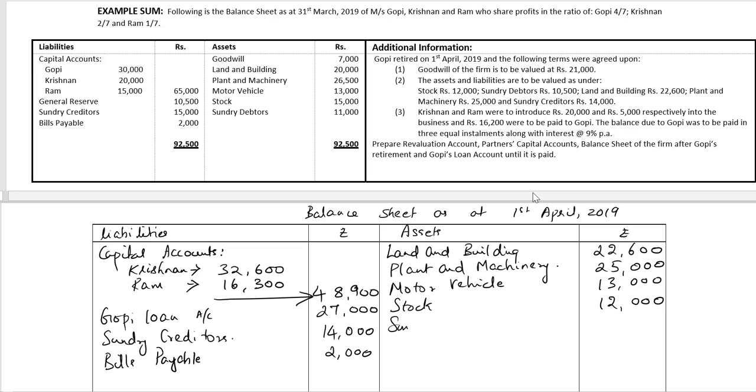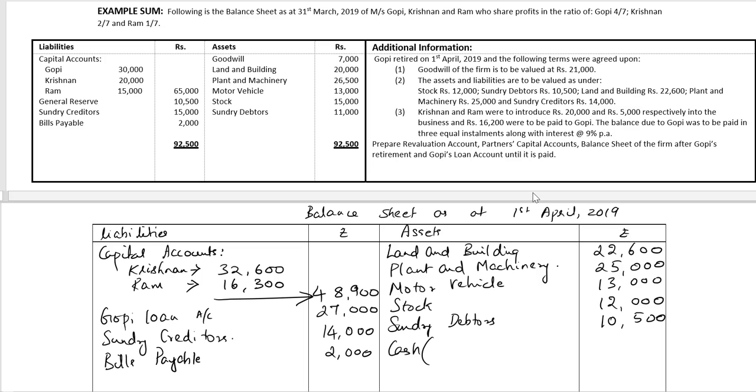And sundry debtors is to be valued at 10,500 rupees. As per point 3, Krishnan and Ram introduced 20,000 and 5,000 respectively into the business, and 16,200 was to be paid to Gopi. So we have cash.